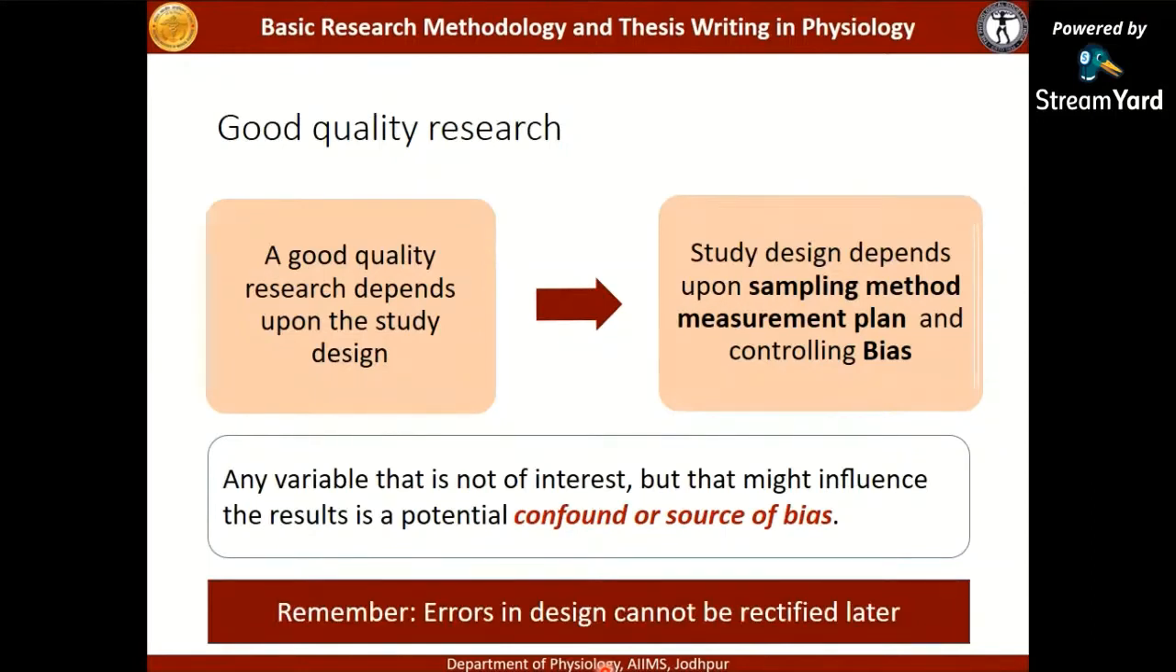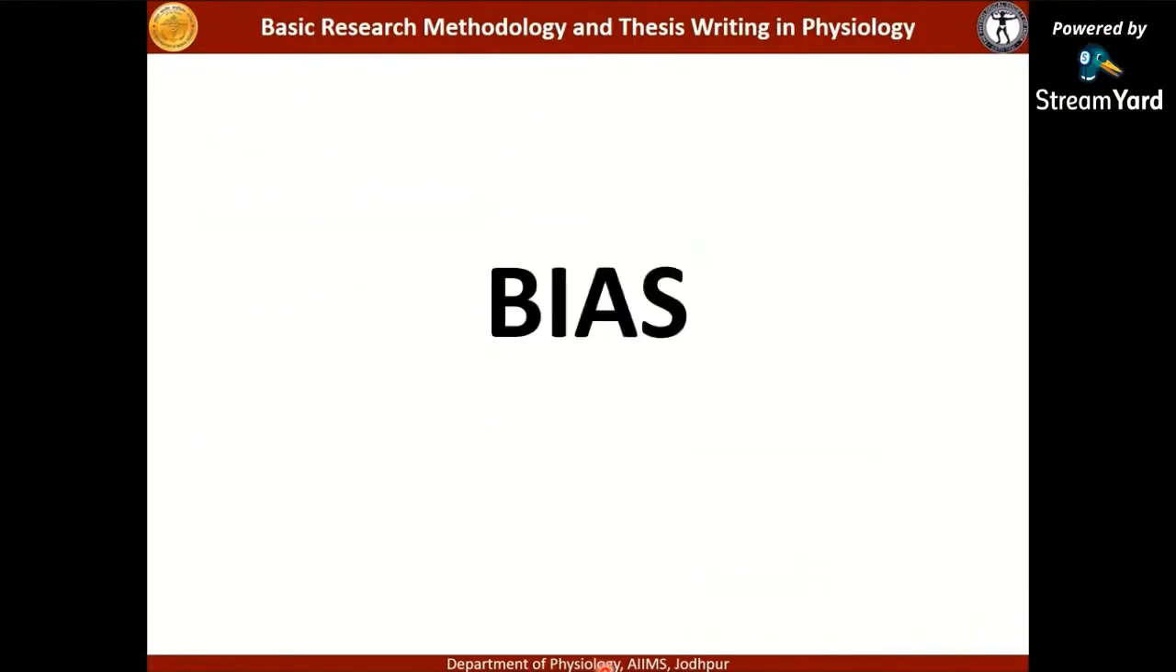Remember, errors in design cannot be rectified later on. So, if you have not planned your study well, you have not taken care of the bias, you have not taken care of the control group, it cannot be rectified when your study has been completed, and it will be a terrible study. So consult a biostatistician at the designing point of the study. When you are considering the sample size, even before that, you can consult the biostatistician for designing your research.